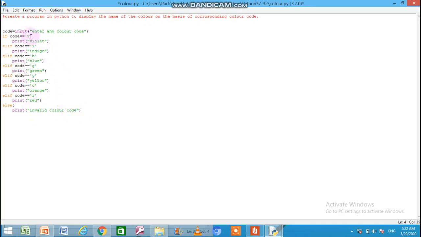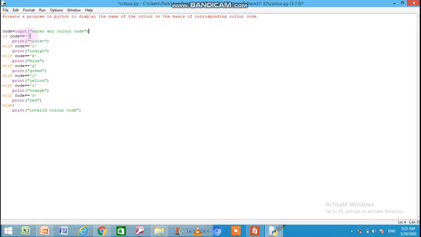Because I told you earlier, when no condition becomes true, then the else part is executed. So here the conditions are the code of the color, which is actually the first character of the color name. So if code is equals to, double equals to will check the equality. I told you in the chapter, when there is a single equals to, it is an assignment symbol. When there is a double equals to, it is an equality symbol. So if the value of the code entered by the user is equal to this character, that is V, and the condition is true, it will print violet.